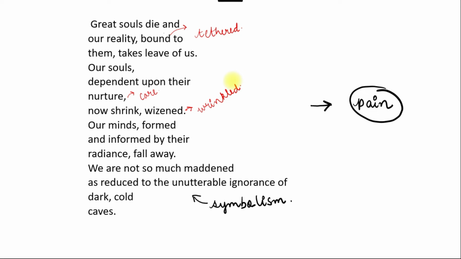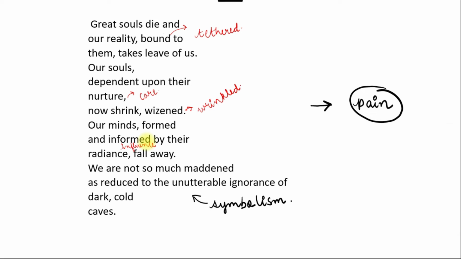Our minds formed and informed by their radiance fall away. So now without their presence and inspiration of such great souls and without their radiating influence, what happens?